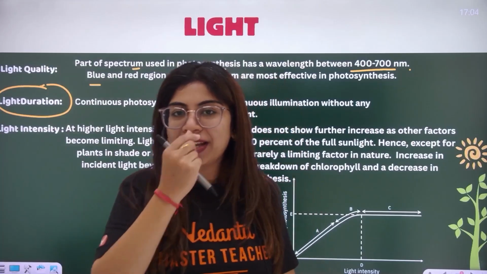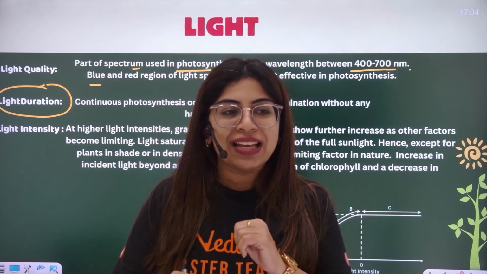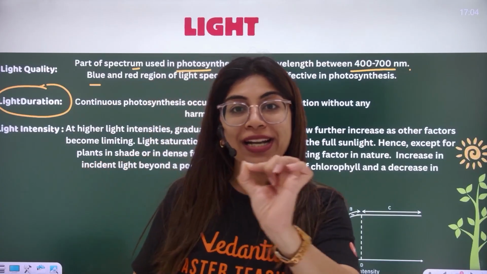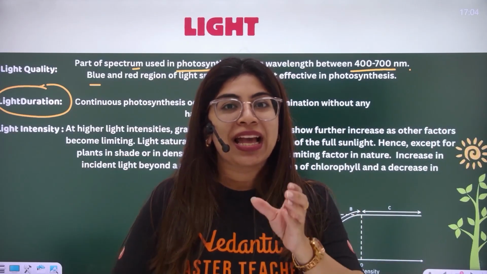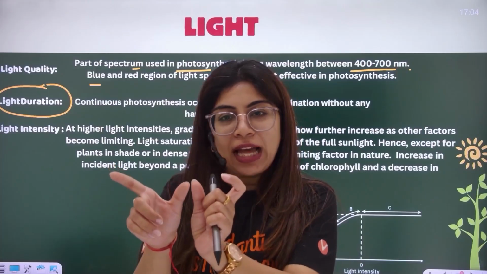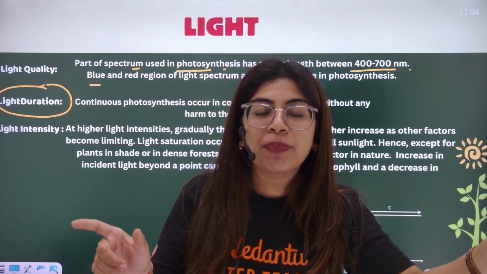Everyone, it has been experimentally seen that while doing photosynthesis, suppose in case A, I am giving the plant continuous light, looking at the rate of photosynthesis. And in case B, I am giving a light period, dark period, light period, dark period, light period, dark period.